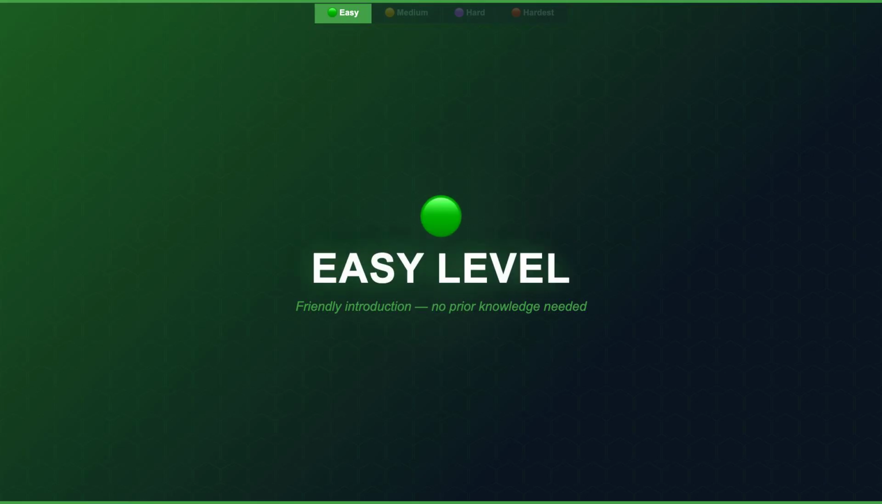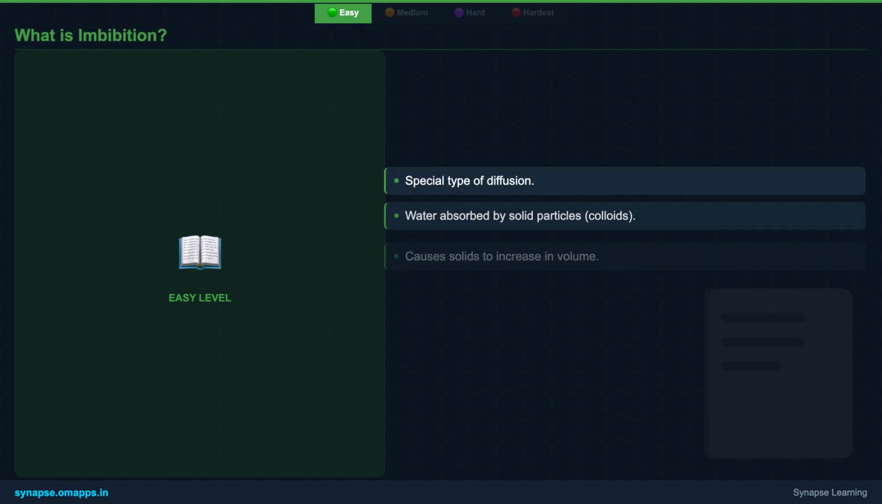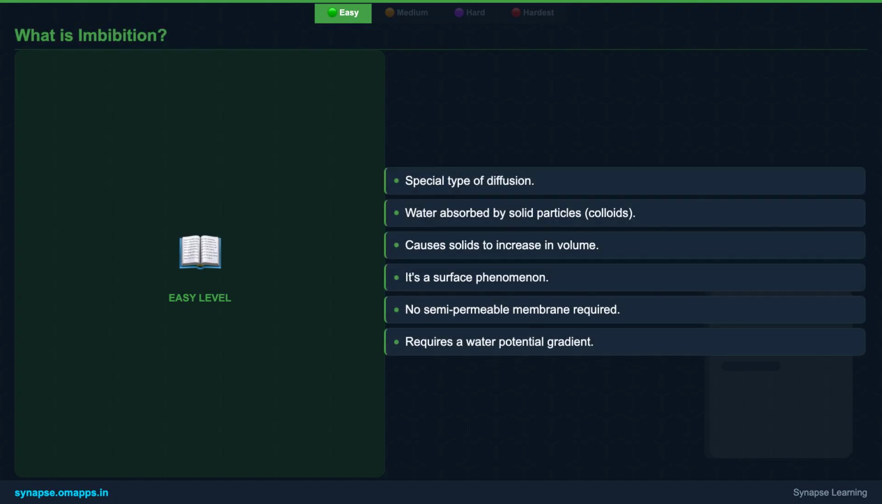Let's start with the basics. Have you ever wondered why dry seeds swell up when they get wet? That's imbibition in action. Imbibition is a unique type of diffusion. It's the process where solid particles, known as colloids, absorb water, causing them to increase significantly in volume. Think of it like a sponge soaking up water, but at a microscopic level within biological structures.